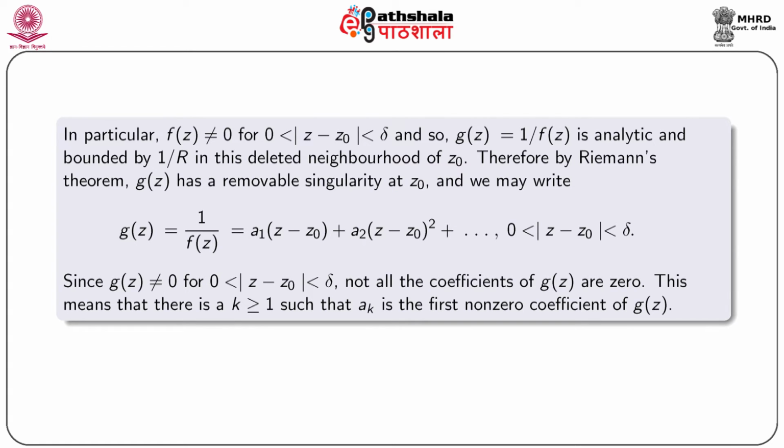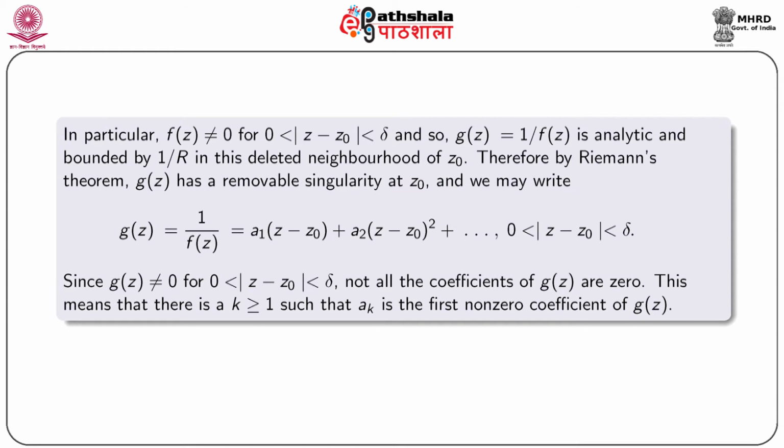In particular, f(z) is not equal to 0 for 0 < |z - z0| < delta, and so g(z), which is equal to 1/f(z), is analytic and bounded by 1/r in this deleted neighborhood of z0.